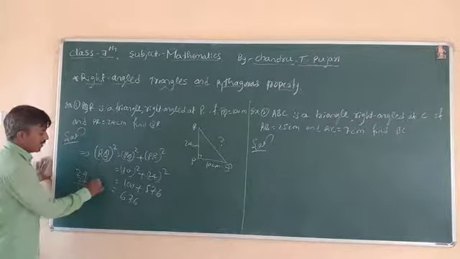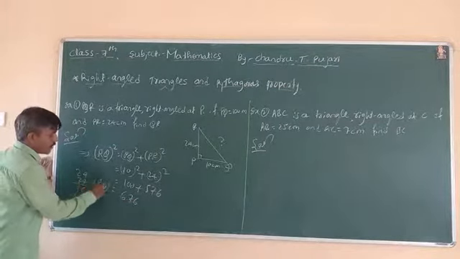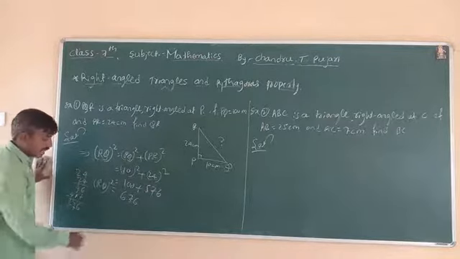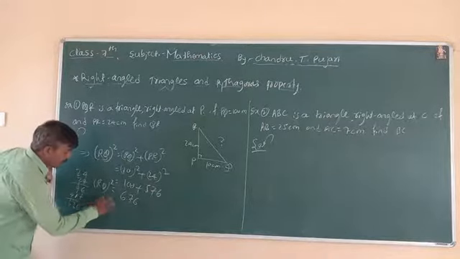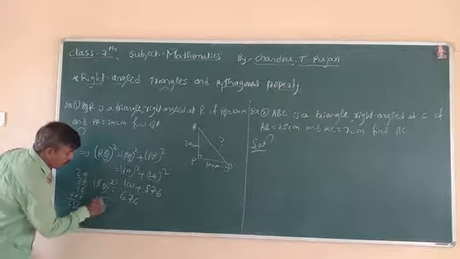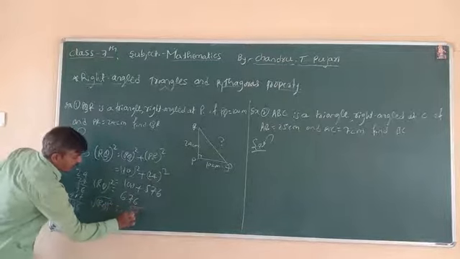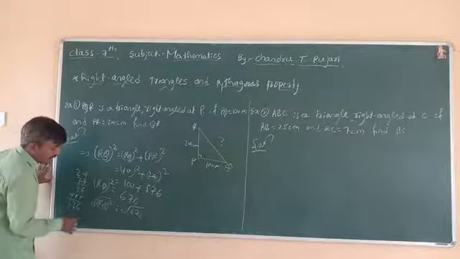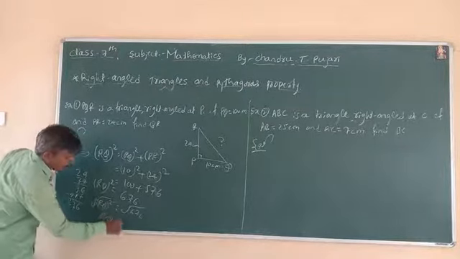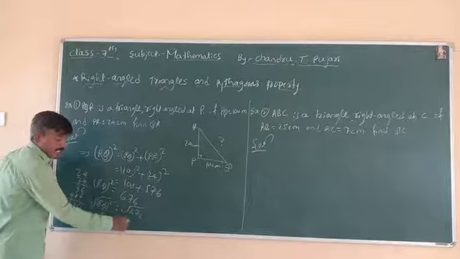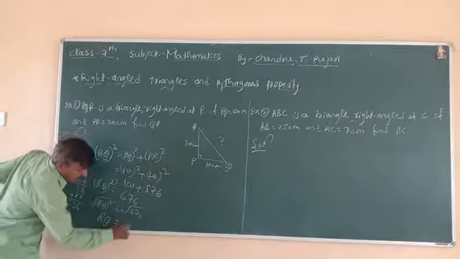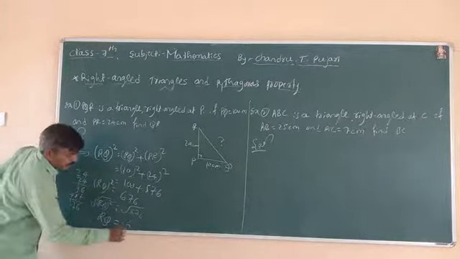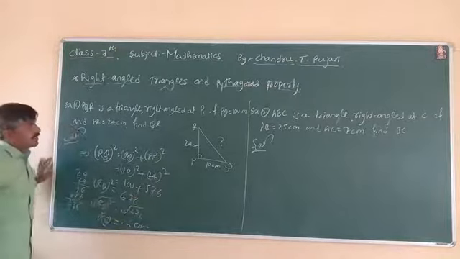Therefore QR square is equal to 676. Taking the square root of both sides, the square root cancels the square, so QR is equal to the square root of 676, which is 26. Therefore QR is 26 centimeter.